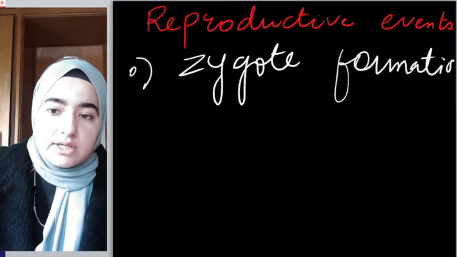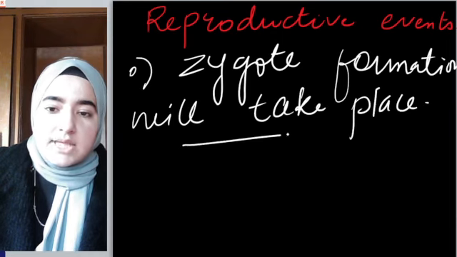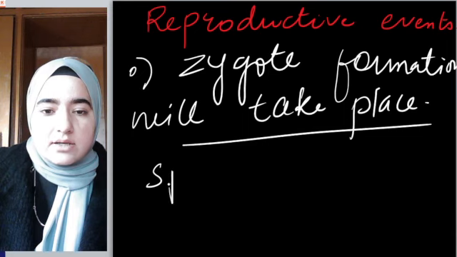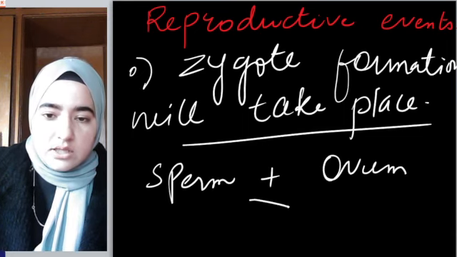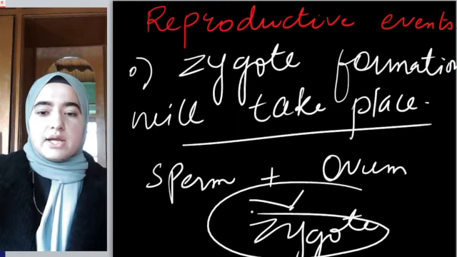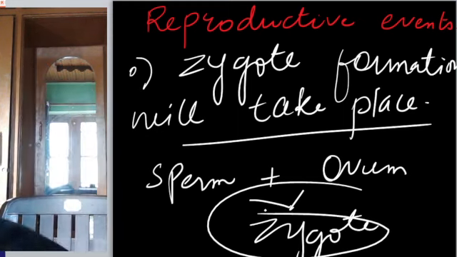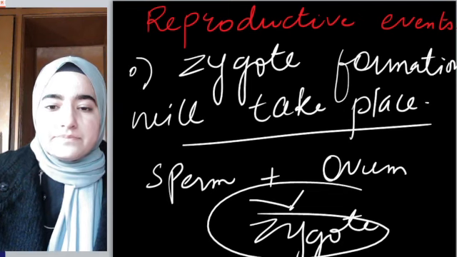What do we mean by zygote formation? Zygote formation simply means here comes sperm and then comes ovum. Their fusion will lead to zygote formation, okay?